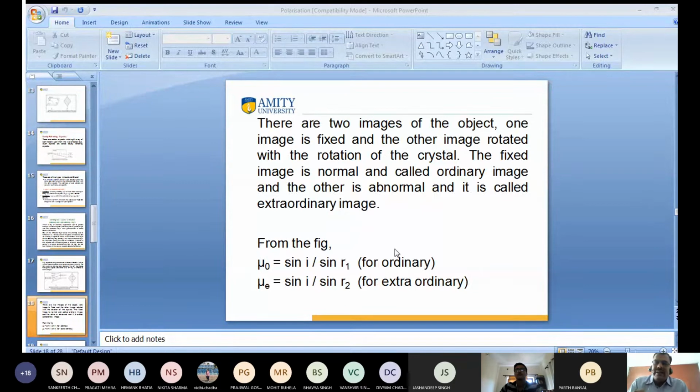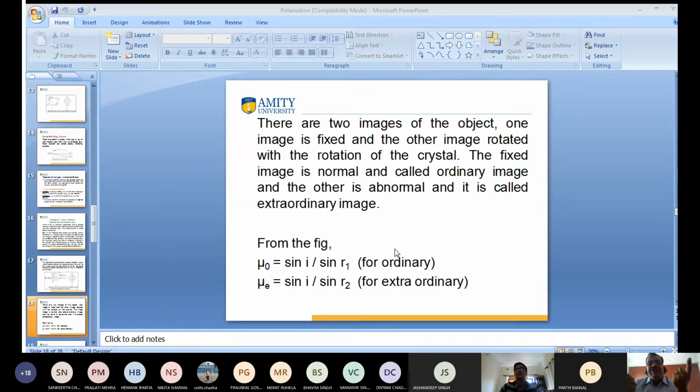Last time I was starting to take attendance, so I wound up. I want to tell that the refractive index of ordinary rays is fixed, and the refractive index of extraordinary rays is variable.